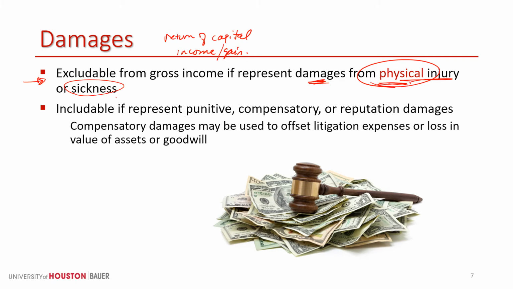Now, some types of damages are just punitive. In other words, we want to punish that party that hit us when we were crossing the street, and the court will award punitive damages over and above the physical injury. That would be taxable. Okay, so punitive, compensatory, reputation, someone slanders you, libel, that sort of thing. Those are all going to be taxable, so they're included in gross income. Any expenses, litigation, things of that nature can be deducted, but the deductions are somewhat limited, and we don't want to really get into deductions right now.